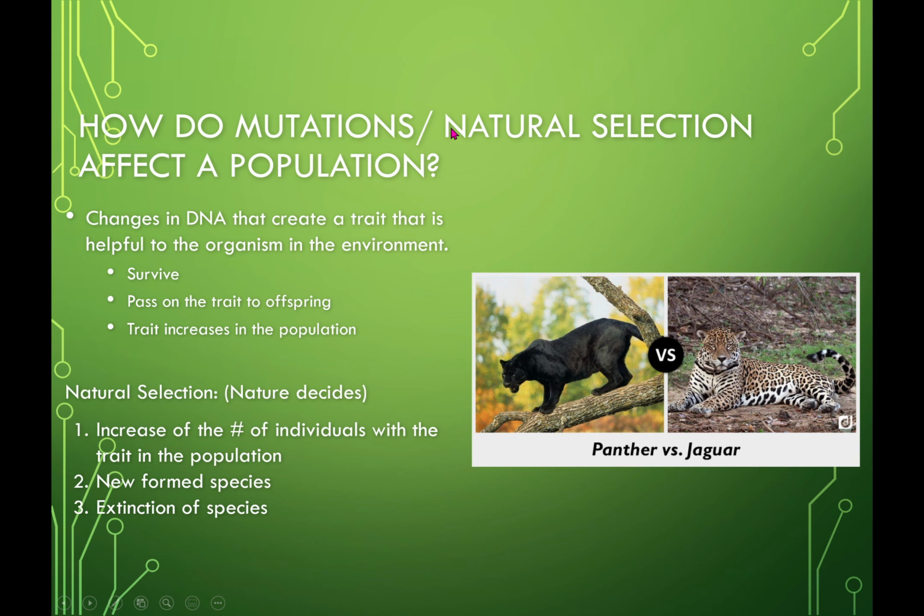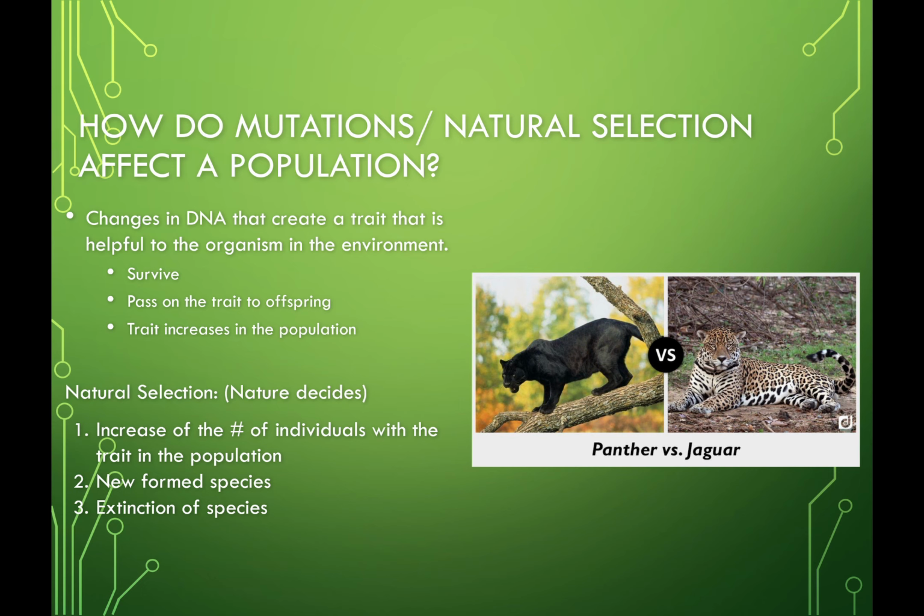How do mutations and natural selection work? We talked about this: if you're passing on favorable traits, then you continue to evolve into a better organism. That's what it's trying to do, pass on the best traits to create the best organism for the environment it is in, whether it be mutating its beak to become the best qualified for the food that's available.